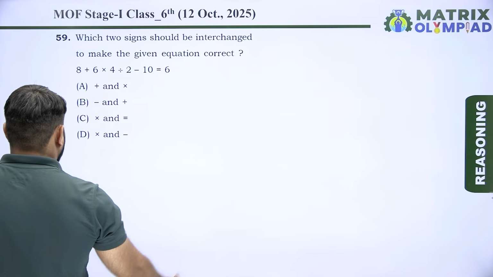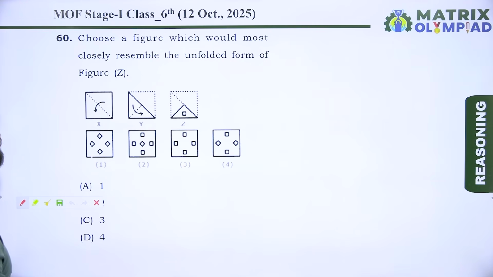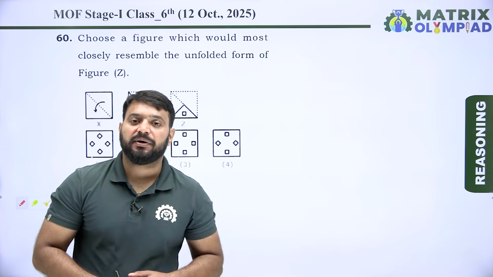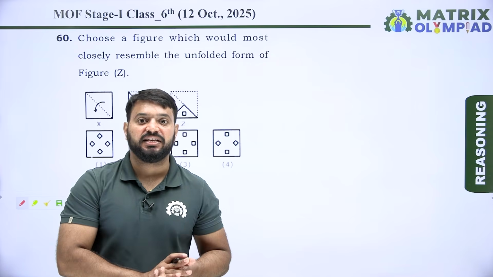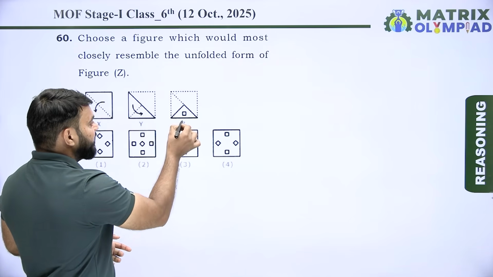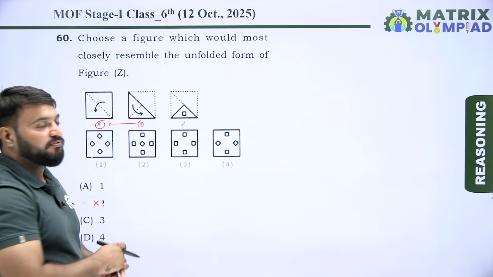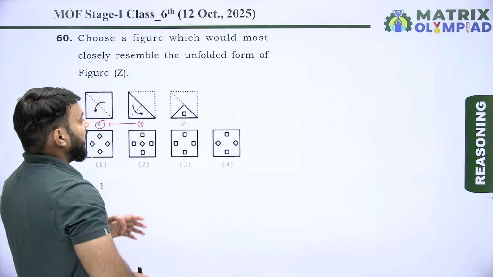Let's move on to the next question. Now the next question is question number 60. Choose a figure which would most closely resemble the unfolded form of figure Z. So unfold the paper in the same sequence as it was folded and find the mirror image in each case. First unfold the Z, then we get Y. Now unfold the Y, then we get X, and find the image of X, because X represents the unfolded paper after cutting.